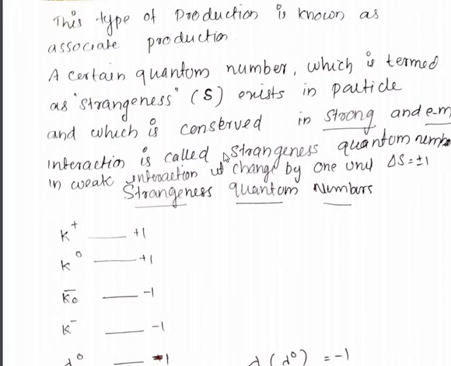The strangeness quantum number is conserved in strong and electromagnetic interaction. An important thing is that it is conserved only in strong and electromagnetic interaction. But in weak interaction, the strangeness number of the initial interacting particles and the product particles changes by 1 unit, that is, delta S is equal to plus or minus 1.